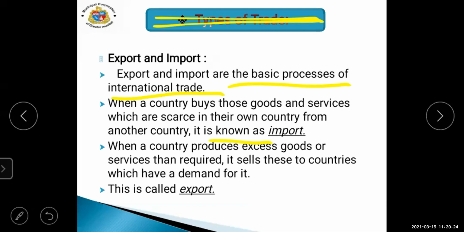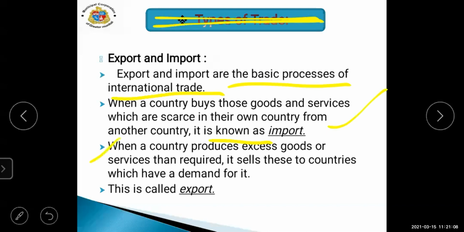If a country is buying goods or services which are available in a very small amount, it can take them from another country; that is importing. Take the example of apples: if apples are not available in our country, or only in a very small amount, then we demand them and they are imported into our country. That is known as importing.